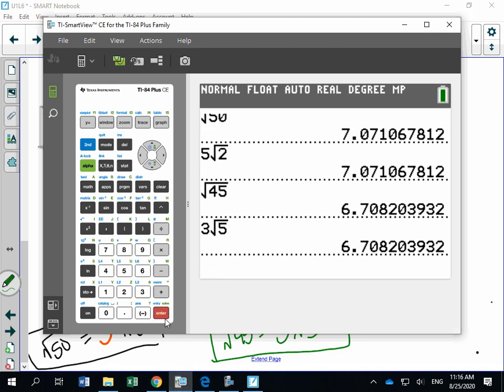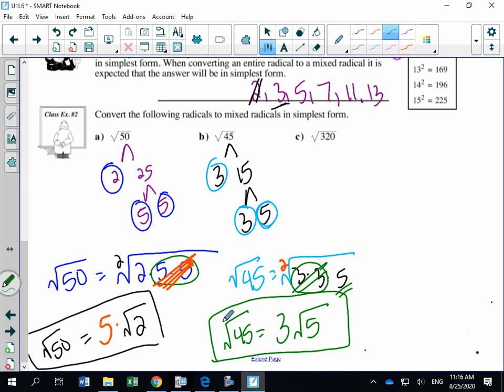One of the reasons why students tend to do really well in this unit is because if I gave a quiz on this, you can check your answers by typing it on your calculator, and you'll know if you're right or wrong before you even hand in your quiz, right? Students who take the time to type it in tend to do exceptionally well in this unit.